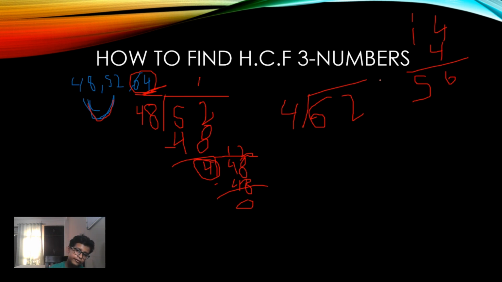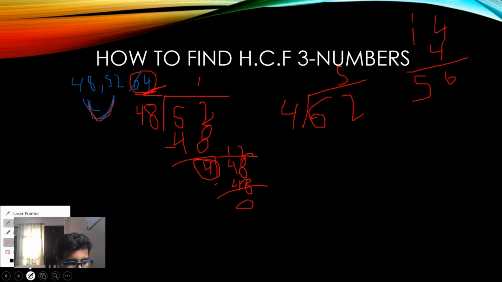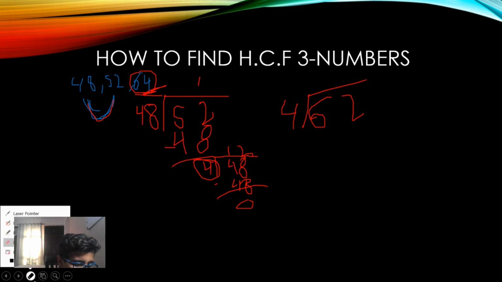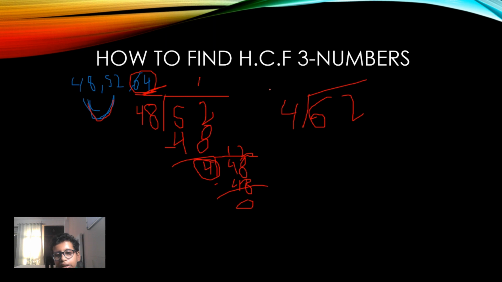And 4 into 16 will be 64. So 62 is not divisible, 60 is divisible. Or wait, sorry. We can directly just do it with 6. 4 into 1 4, 2 is the remainder. Bring down to 22.